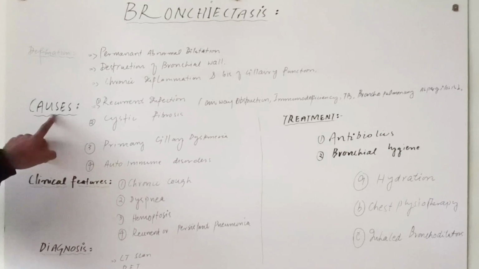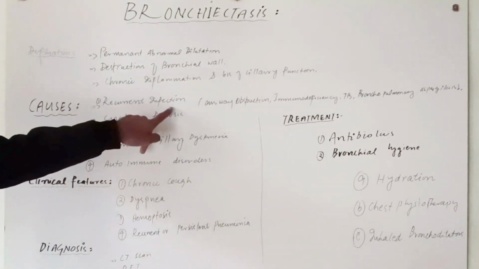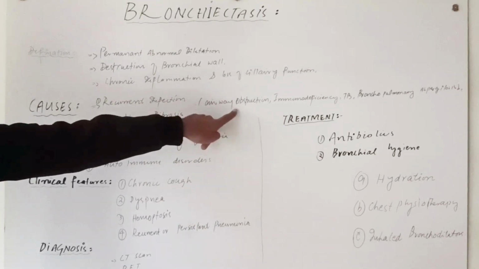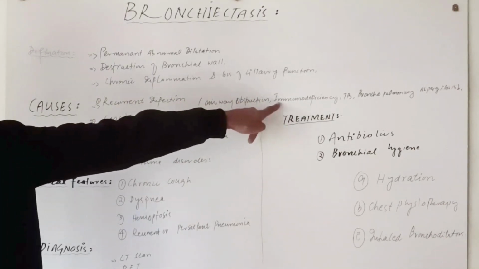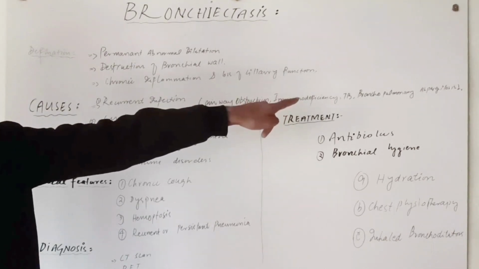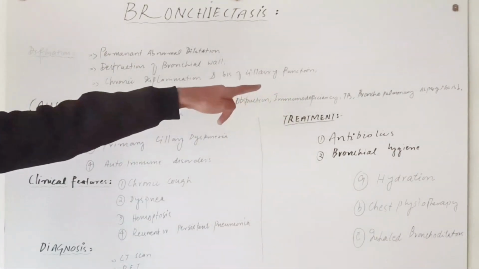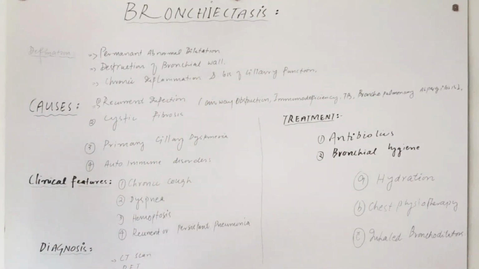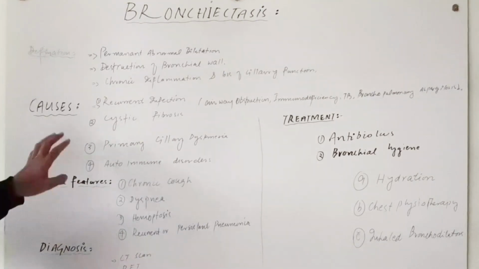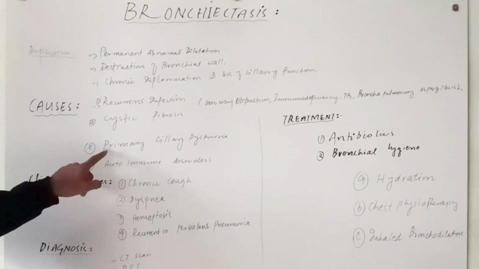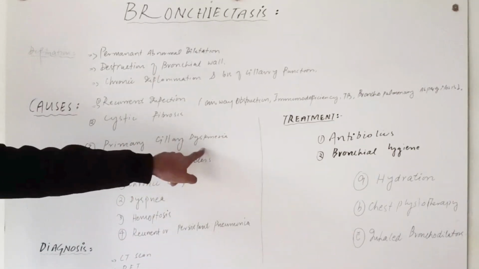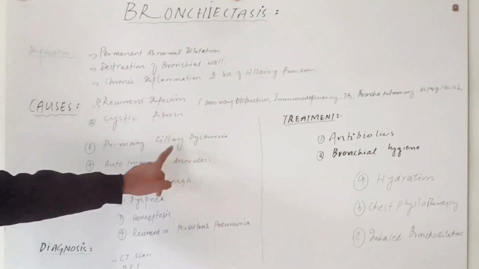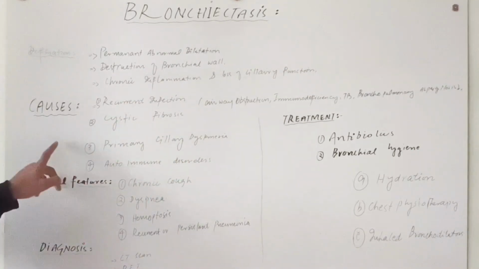Now what are the causes of bronchiectasis? Recurrent infection is one of the most important causes, and the recurrent infection may be due to airway obstruction, immunodeficiency, TB, or bronchopulmonary aspergillosis, which is a fungal infection. There is cystic fibrosis, which is the most common cause of bronchiectasis. And the third cause is primary ciliary dyskinesia, which may be a part of a syndrome, and in which the cilia cannot function well. As a result, the mucus accumulates there.